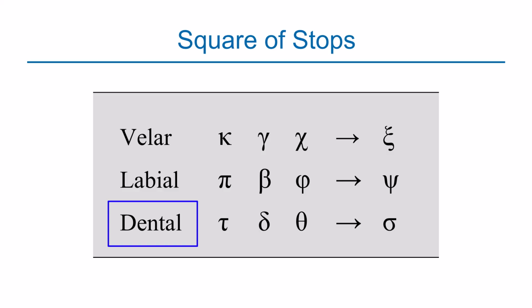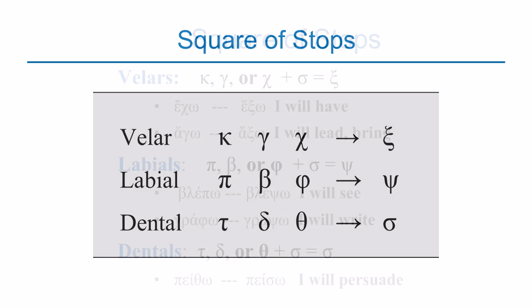So the rule under the dentals is this: when sigma joins itself to tau, delta, or theta, the final result will be sigma. The dentals will be dropped and the word will show sigma. Let's look at some examples to explain this.